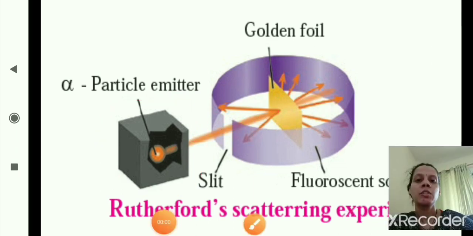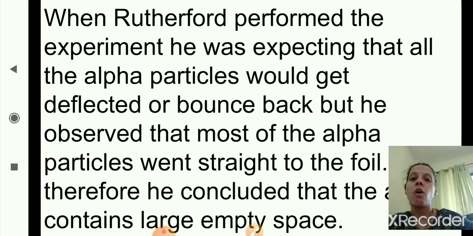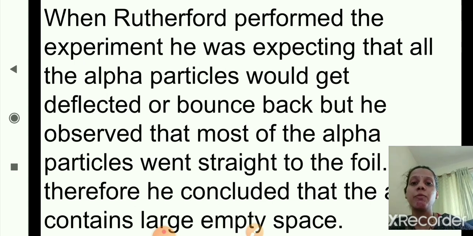When Rutherford performed this experiment, he was expecting that all the alpha particles would get deflected or bounce back, but he observed that most of the alpha particles went straight through the foil.